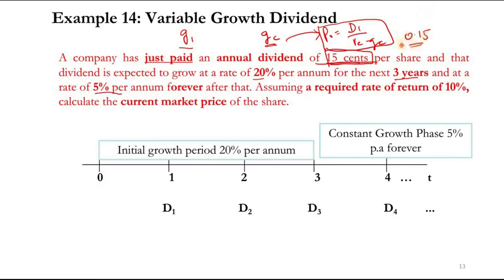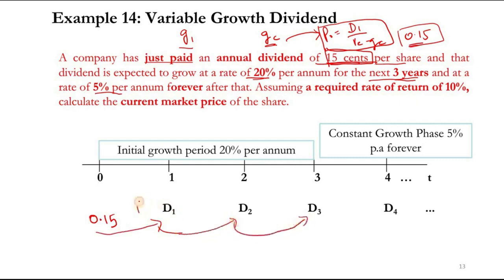So the company has currently paid 0.15, and for the next 3 years, year 1, year 2 and year 3, it will grow at a rate of 20%.